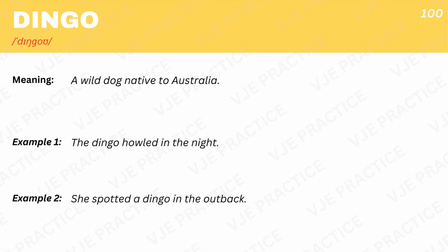A wild dog native to Australia. Example 1. The dingo howled in the night. Example 2. She spotted a dingo in the outback.